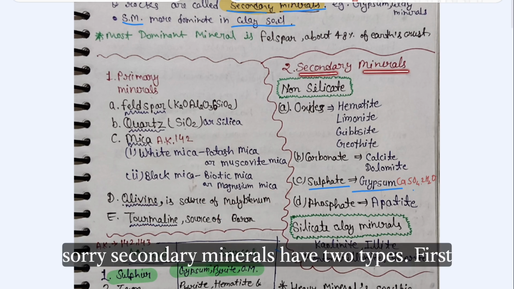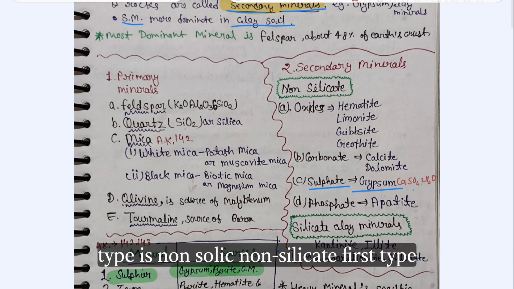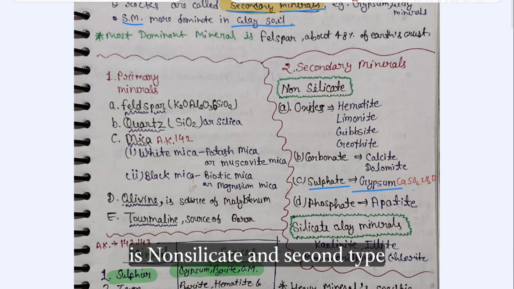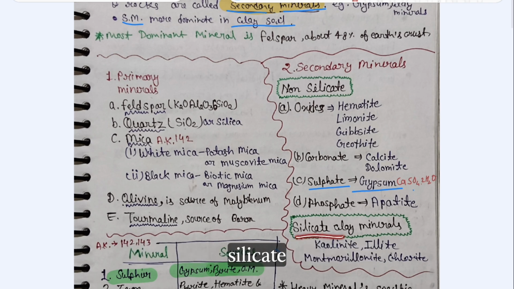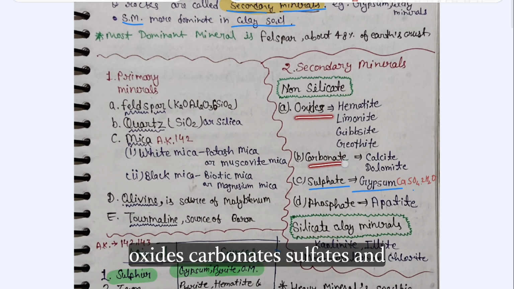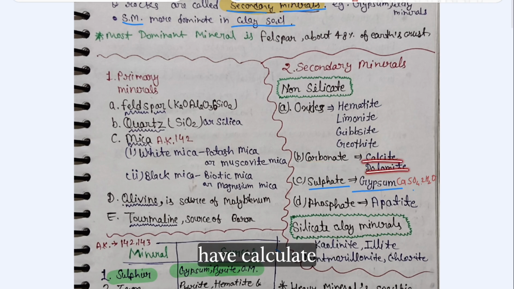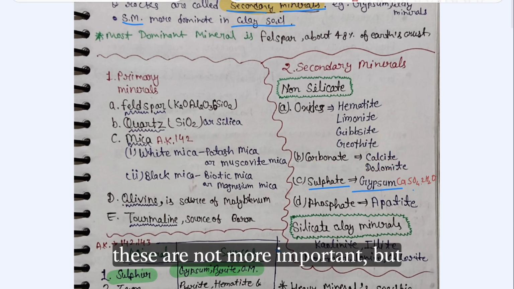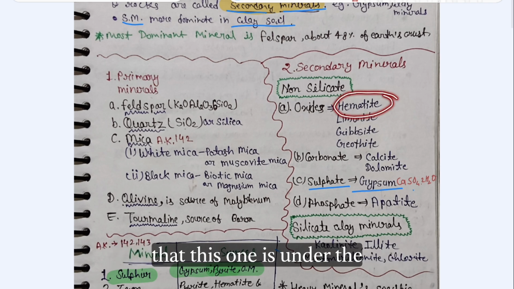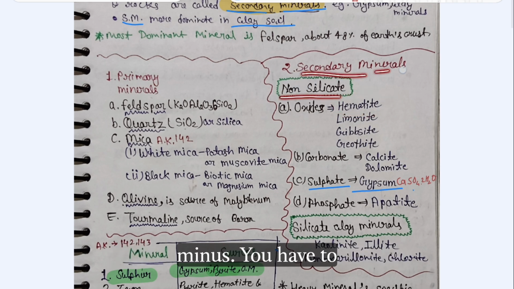Secondary minerals have two types. First type is non-silicate, and second type is silicate. Non-silicates have oxides, carbonates, sulfates, and phosphates. Oxides: hematite, limonite, gibbsite, and goethite. Carbonates have calcite and dolomite. These are not so important, but you have to just keep in mind that these are under non-silicate secondary minerals.